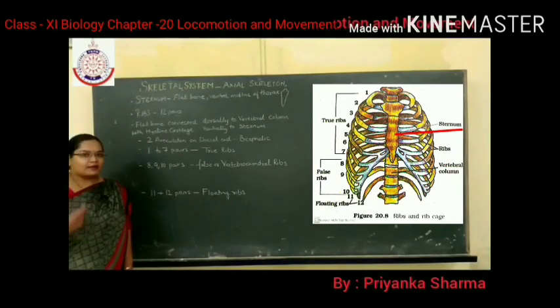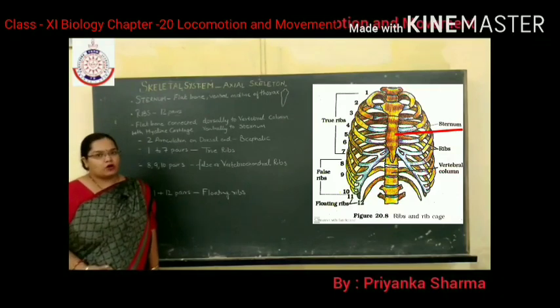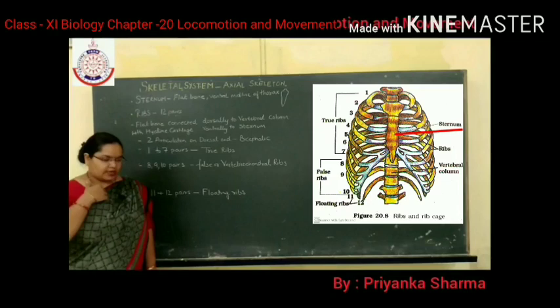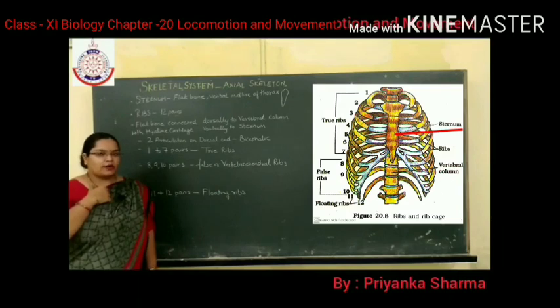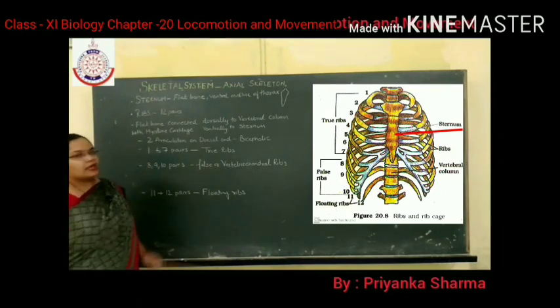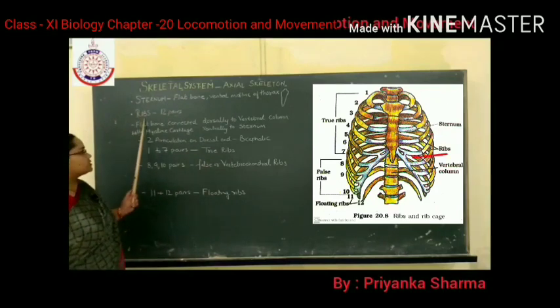Sternum is a flat bone. You can see in the diagram, it is a flat bone which is present on the ventral midline of the thorax. So here it is your sternum. This is your ventral side. It is present in the midline of the thorax and it is called sternum. Now the next part of the axial skeleton is ribs.